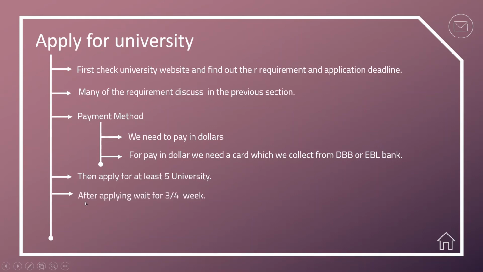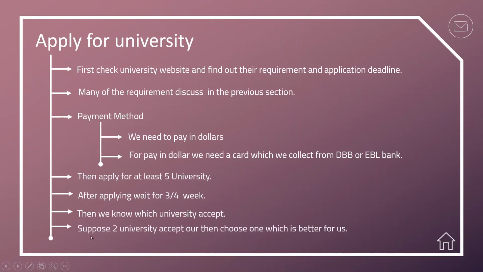Okay, then after applying, wait for 3 or 4 weeks. Then we know which universities accept us. Suppose 2 universities accept us, then choose the one which is better for us. Okay, that is the university application process.